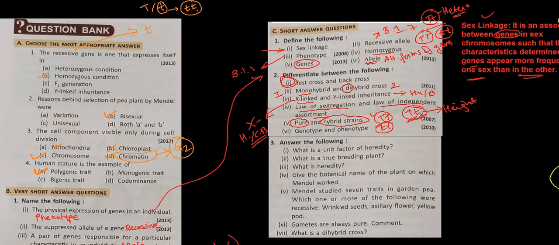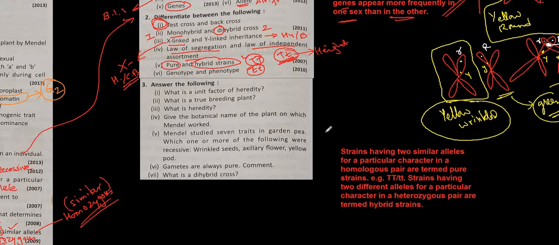The alleles present that are of contrasting character in the chromosomes or in the genes, they are known as what? Hybrid strains. Let me give you the proper definition for the hybrid and pure. So this is a definition of pure strain. See this one. So this is pure strain.